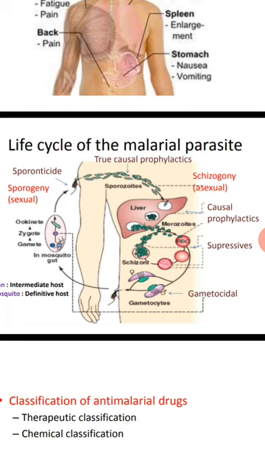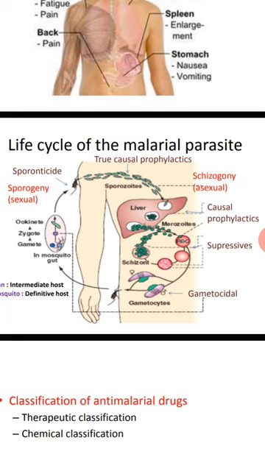Whatever stage happens in the liver is called the exoerythrocytic stage, the stage other than the RBC. Whatever stage happens in the RBC, the red blood cells or erythrocytes, is called the erythrocytic phase.